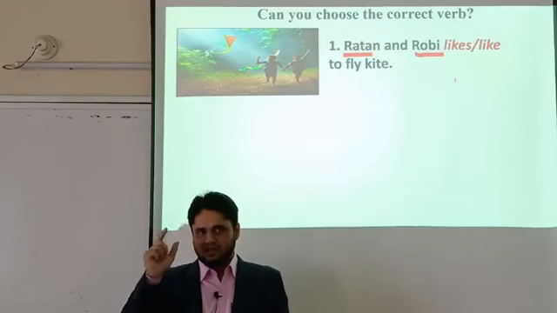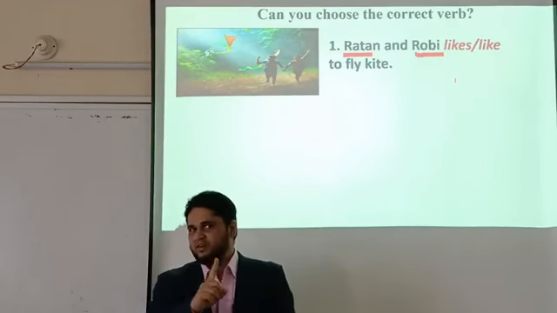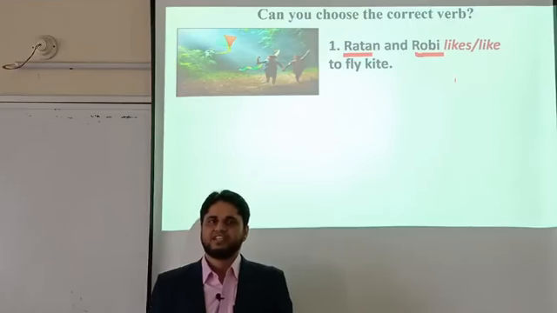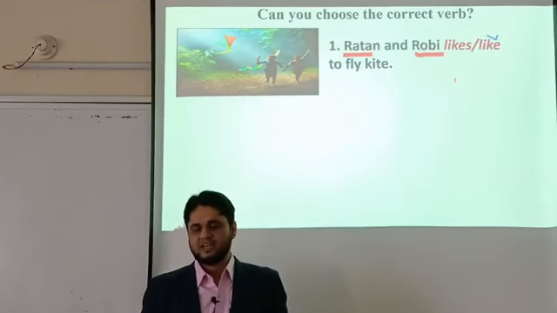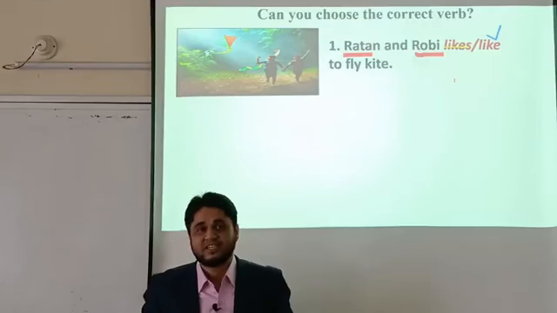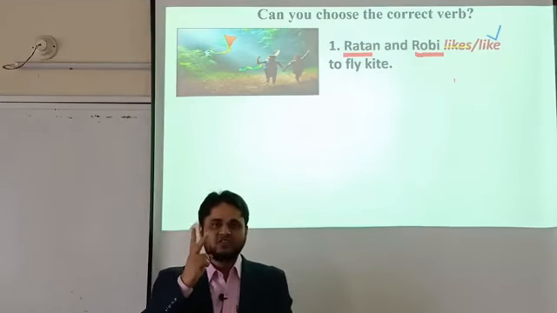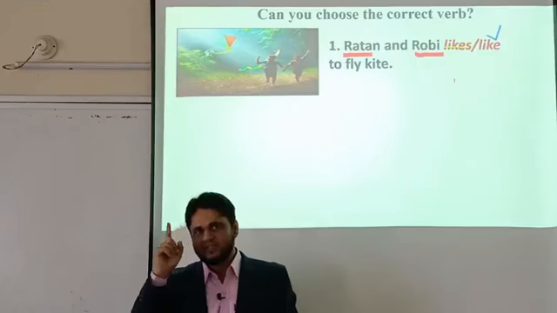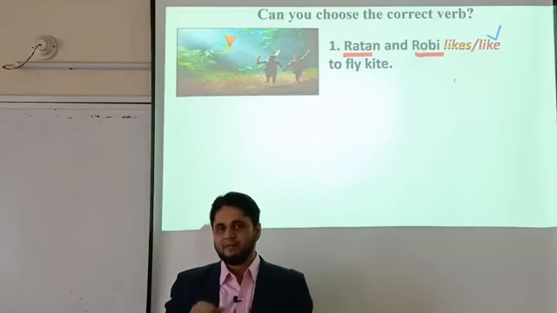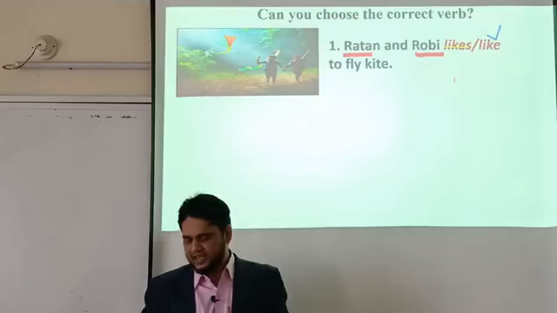If different or dissimilar nouns are connected by the coordinating conjunction and, we have to consider the subject as plural, because two persons means two nouns means a plural subject, so we have to take the plural verb here. The verb like will be the correct answer.